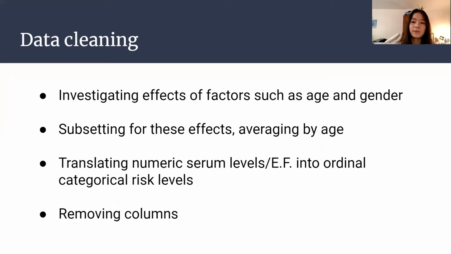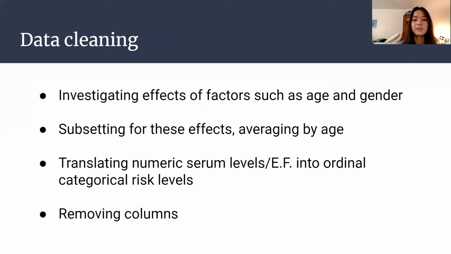So we were subsetting a lot for gender for a lot of these variables because the two sexes have different levels of things such as serum sodium levels that they can withstand. So men will have a higher range that is safe for them, for example.